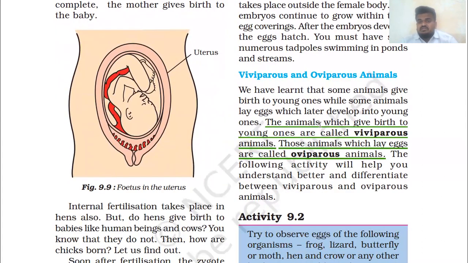Okay, or we can say these frogs. We can say external fertilization, in which this external fertilization takes place with the help of these eggs.